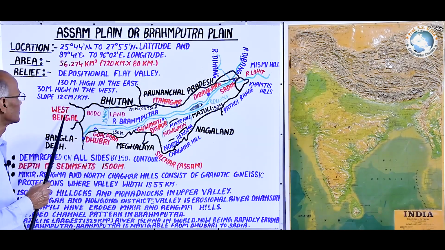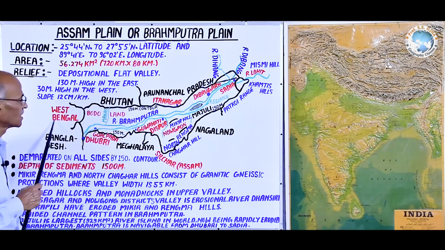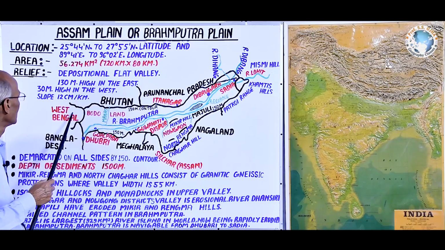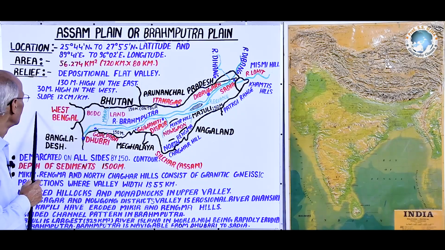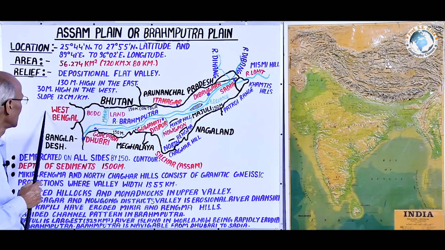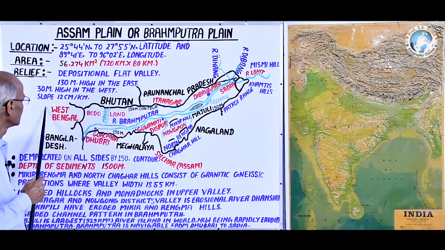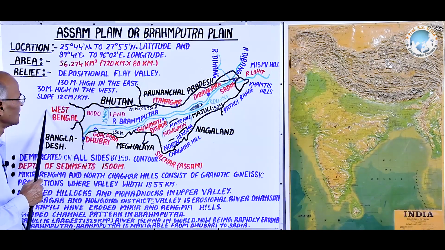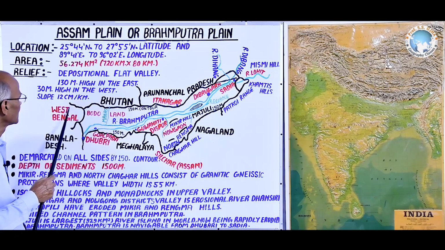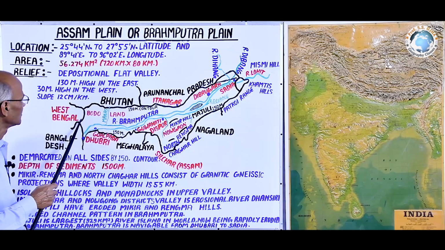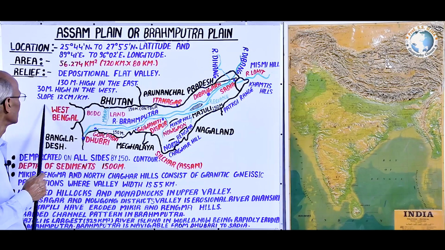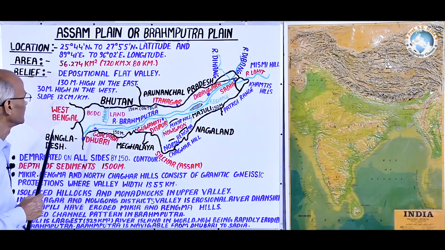We have also studied that the lower Ganga plain in West Bengal and the middle Ganga plain in Bihar's Purnia district are demarcated by the 30-meter contour line. Thus, this part of West Bengal is bound by a 30-meter contour line on the east and a 30-meter contour line on the west.